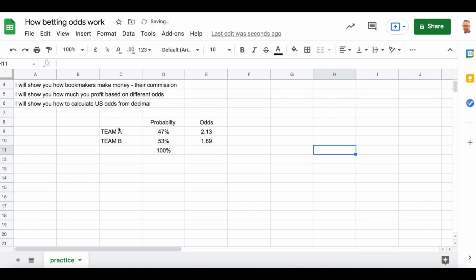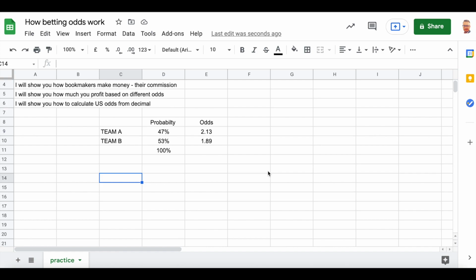So team A has a 47% chance to win the game. That means that the fair odds would be 2.13. Team B, which has a 53% chance to win the game, the fair odds would be 1.89. And when we sum those probabilities, it is always 100% or 1. Makes sense, right?